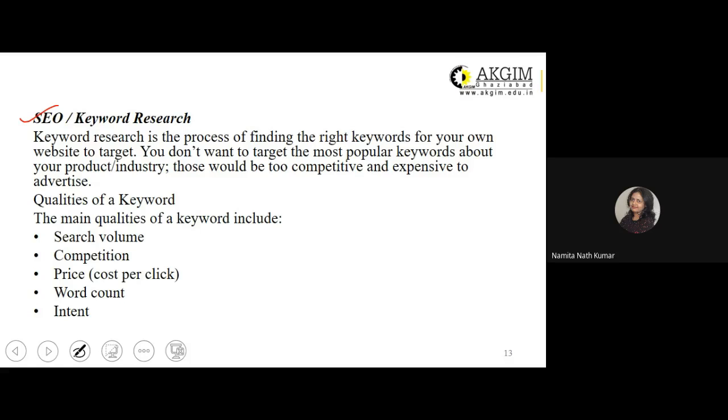So search volume means how many number of times that specific keyword is searched by the online user. The more number of times the particular keyword is used, you would want to include it as a part of your content. But just remember, the more often a keyword is searched on the search engine, the less availability of that particular keyword is there.